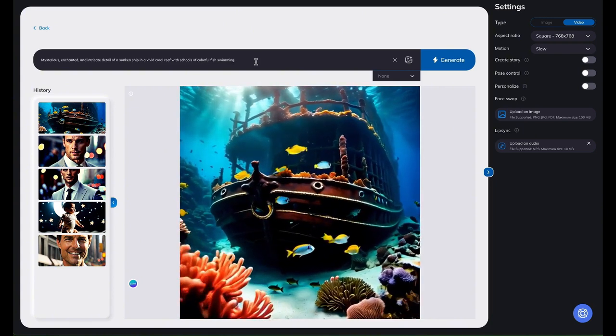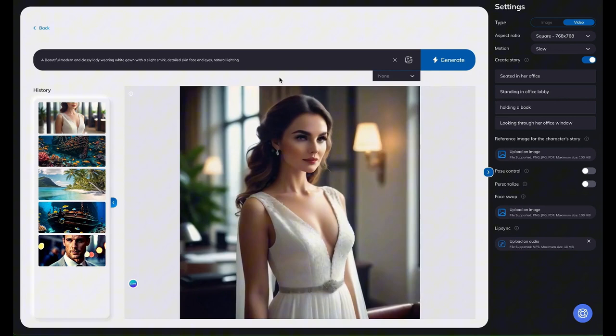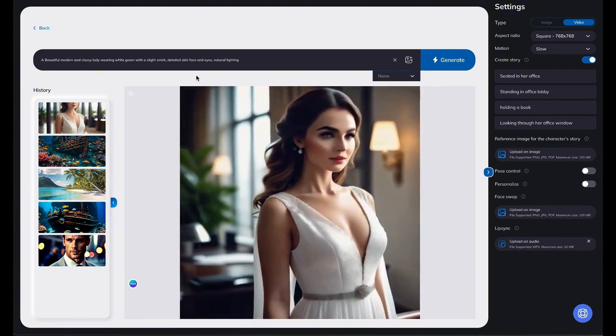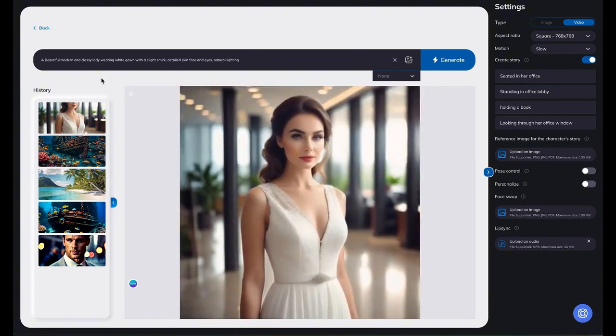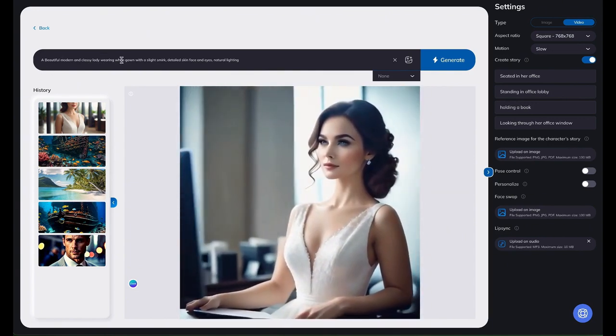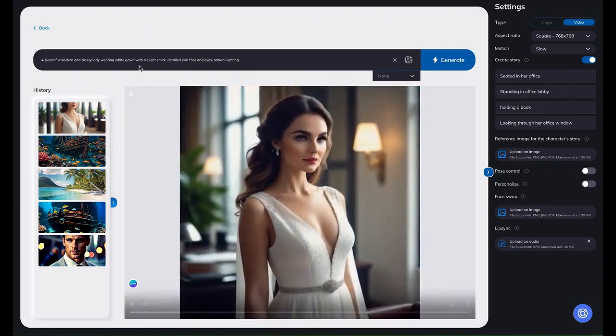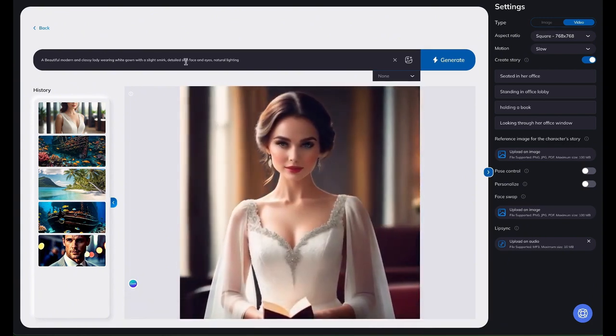But remember the woman that we did before that we created a story for? What if we could actually put her in motion? All right, so by clicking Create Story on the right and then taking a prompt like this, a beautiful, modern, and classy lady wearing a white gown with a slight smirk, detailed skin and face and eyes, natural lighting. As you can see, that's basically what we've got here.